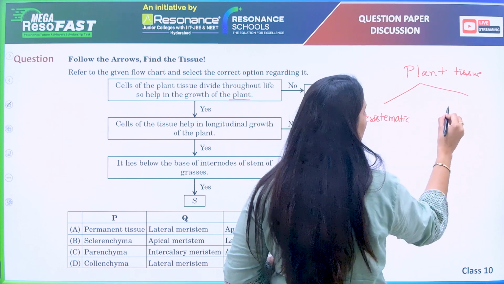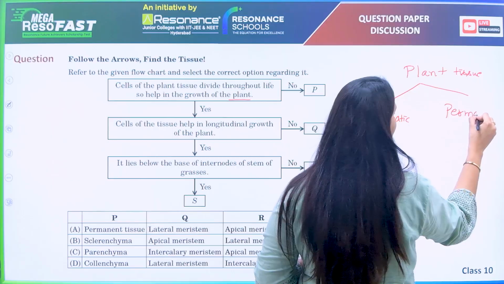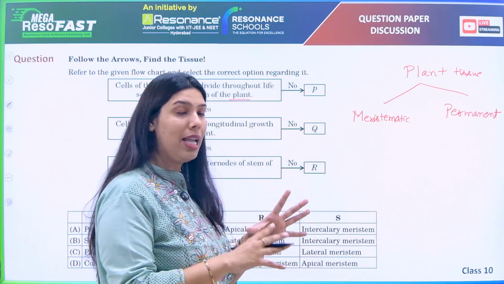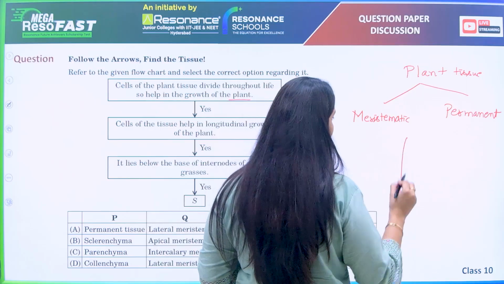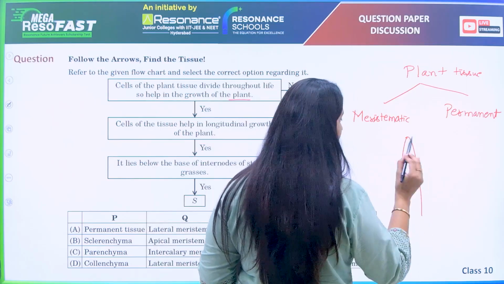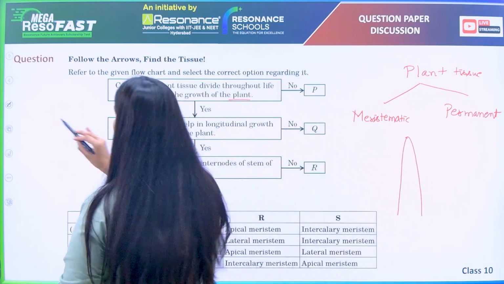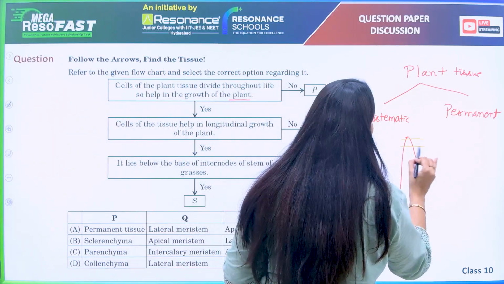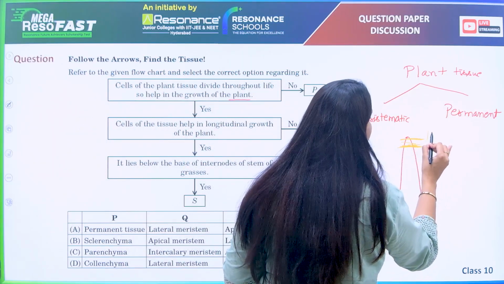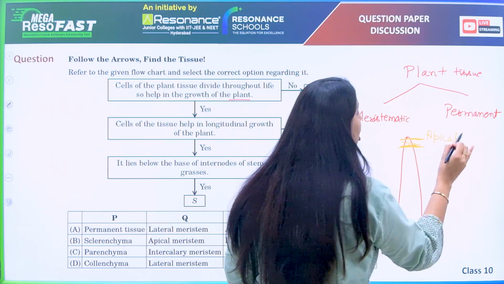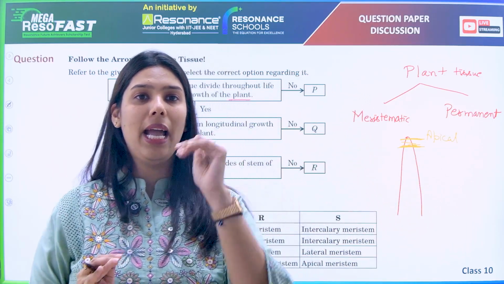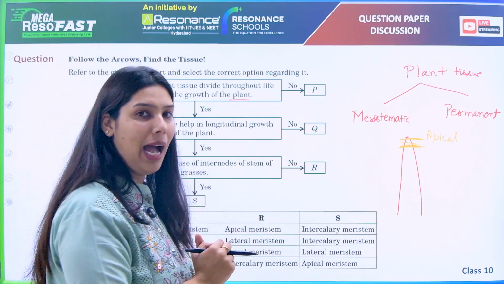Meristematic tissue as well as the permanent tissue. Now in the meristematic tissues, again, there are three types. The first one is present at the apical portion, which helps in the elongation, or maybe in the increase of the height of the plant.